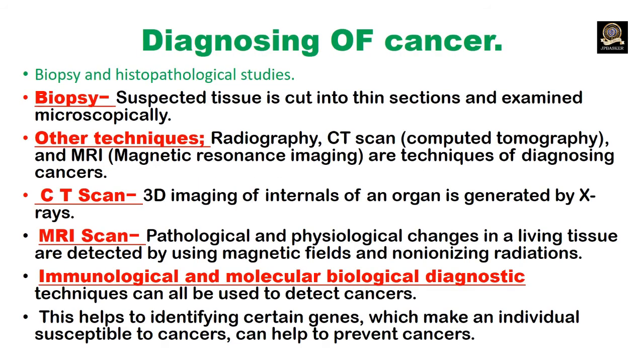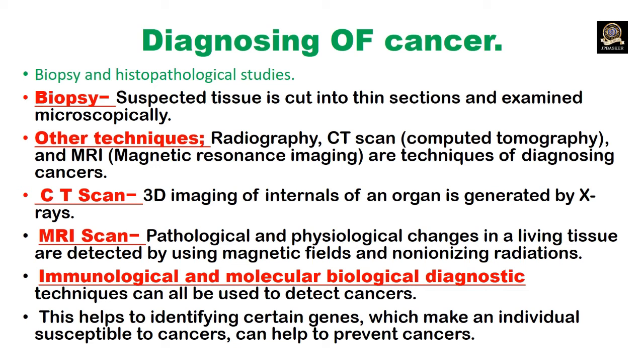Diagnostic methods of cancer: biopsy and histopathological studies. In biopsy, suspected tissue is cut into thin sections and examined under a microscope. When we study this tissue under the microscope, we can see the state, nature and structure of the cells in the tissue. If it has changed from the normal state, then we can conclude that the tissue consists of cancer cells.